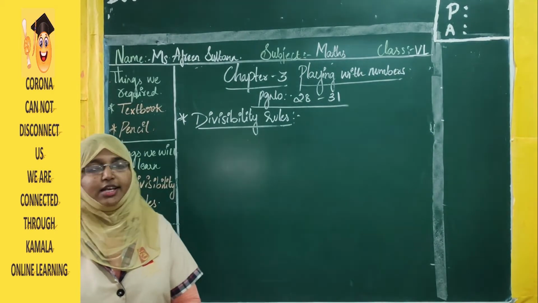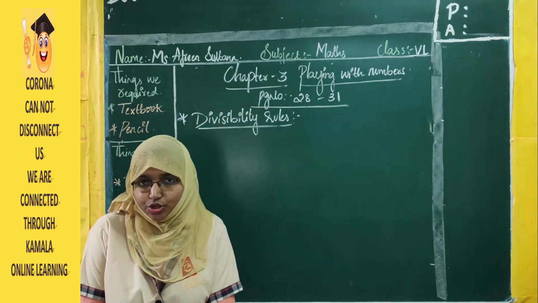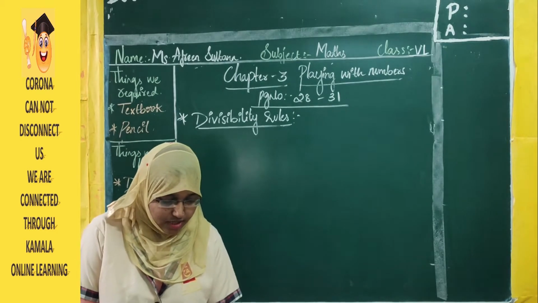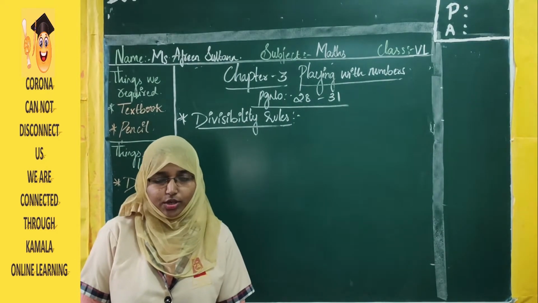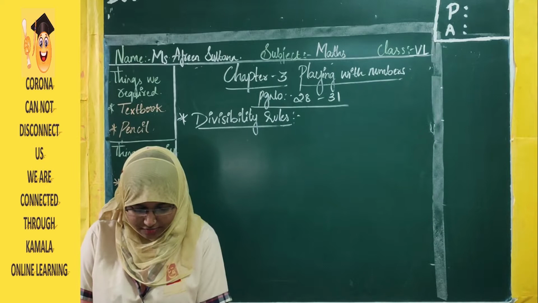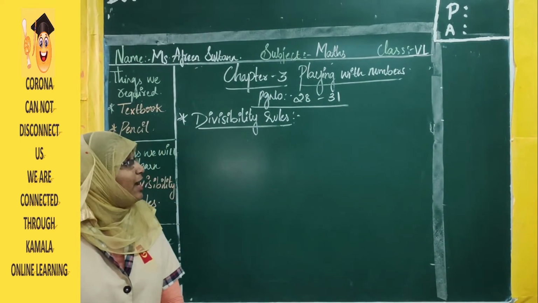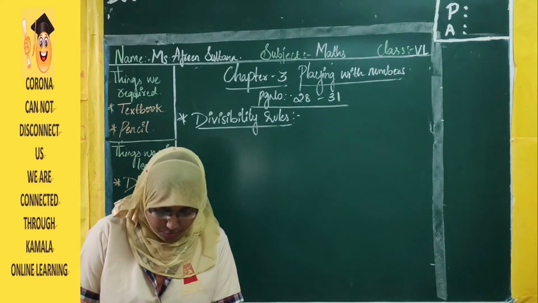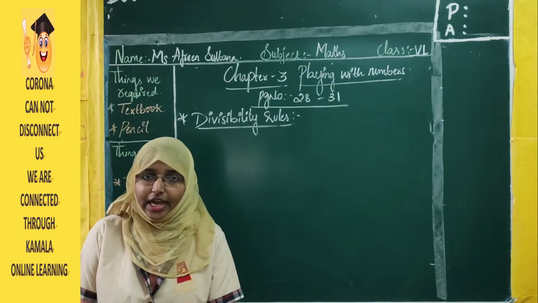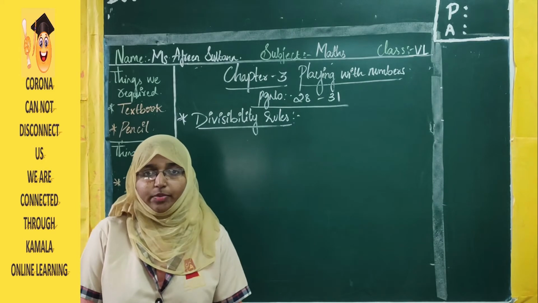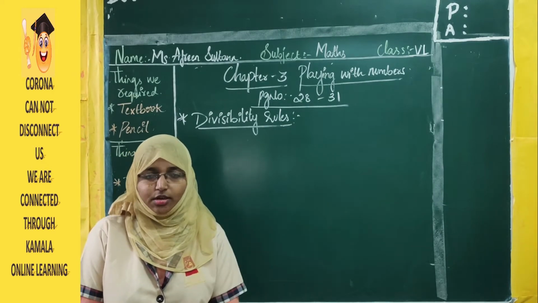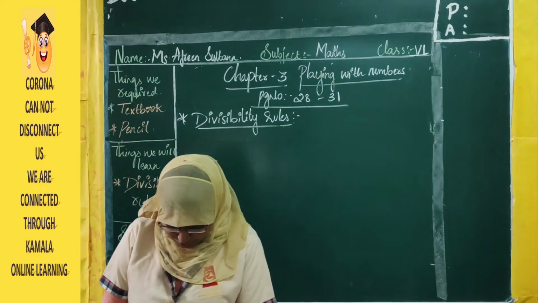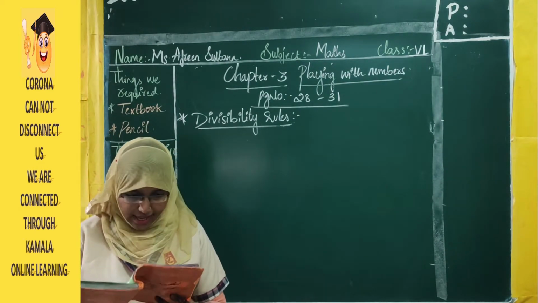I hope everyone is following. Yes. So in the last session, we completed our chapter number 2. I hope you have read the key points I gave you, and that the first and second chapters are very clear to you. Now today in this session, we will start with our chapter number 3, Playing with Numbers. So I request everyone to please open their textbooks to page number 28, and whenever I tell an important point, please underline it. Okay? So let us begin. Please open your page number 28.